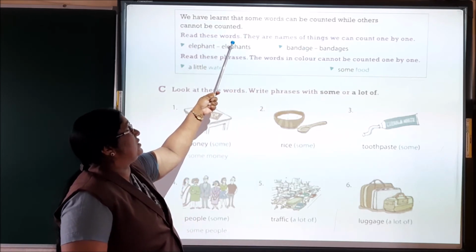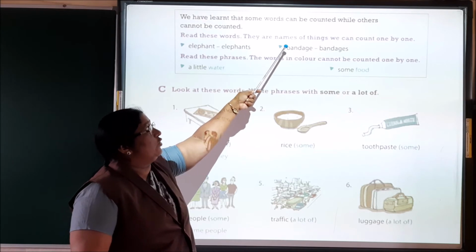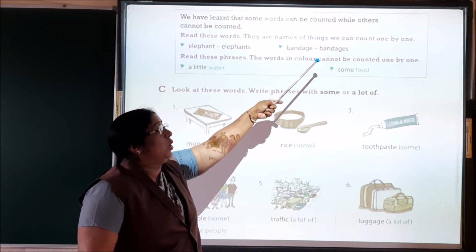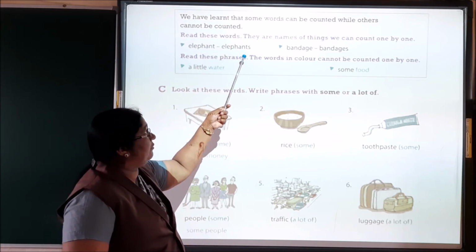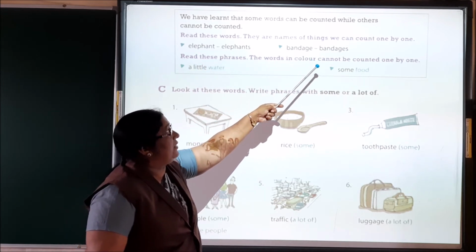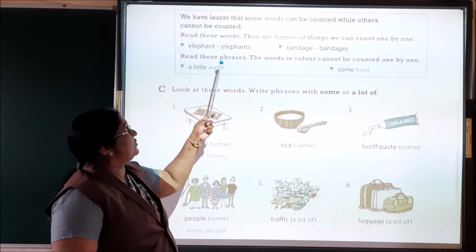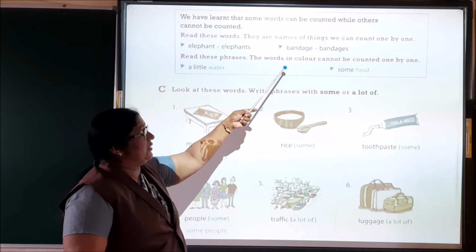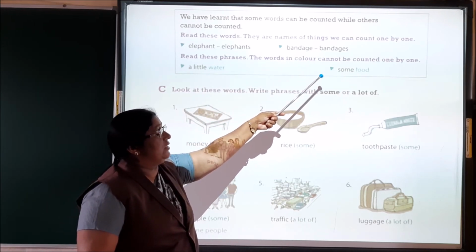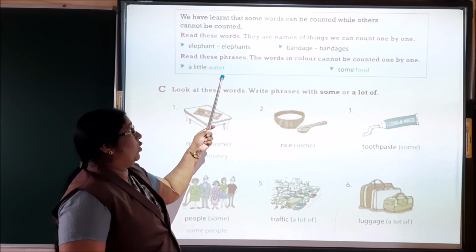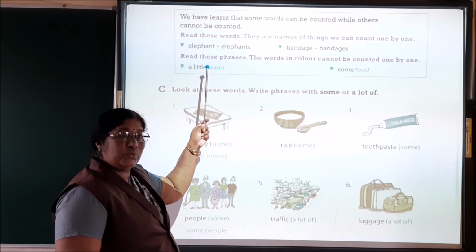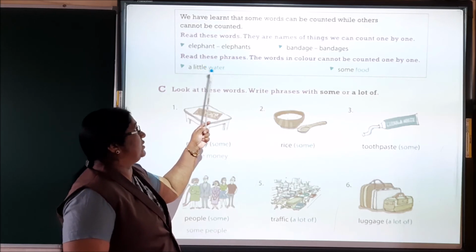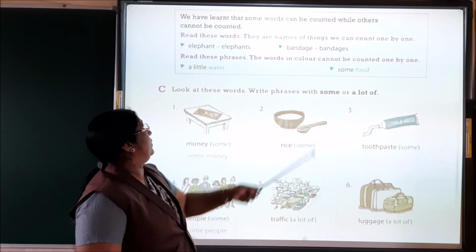Read these words. They are names of things we can count one by one, like elephant, elephants, bandage, bandages. Read these phrases; the words in color cannot be counted one by one, like water, food. A little water, some food.